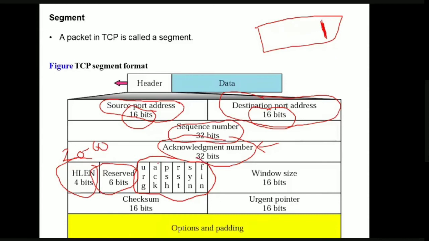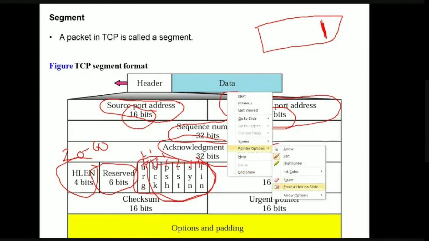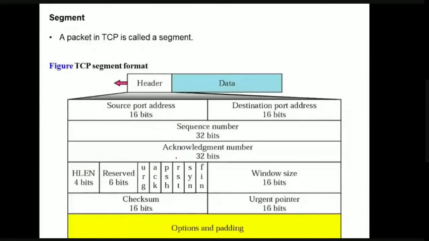So how many bits are there? 1 2 3 4 5 and 6 control bits are there. So let us see what these control bits are. But remember one thing: one or more of these bits can be set at a time. That is, all of them can be set at a time, or only these two can be set. Set means the value can be one at this place or this place or this place and so on. Now let us see the significance of all these control field bits.